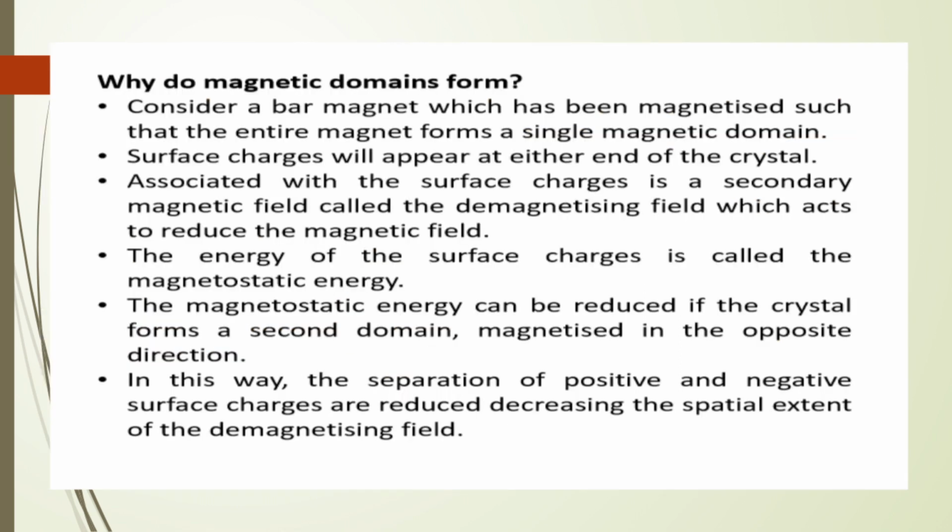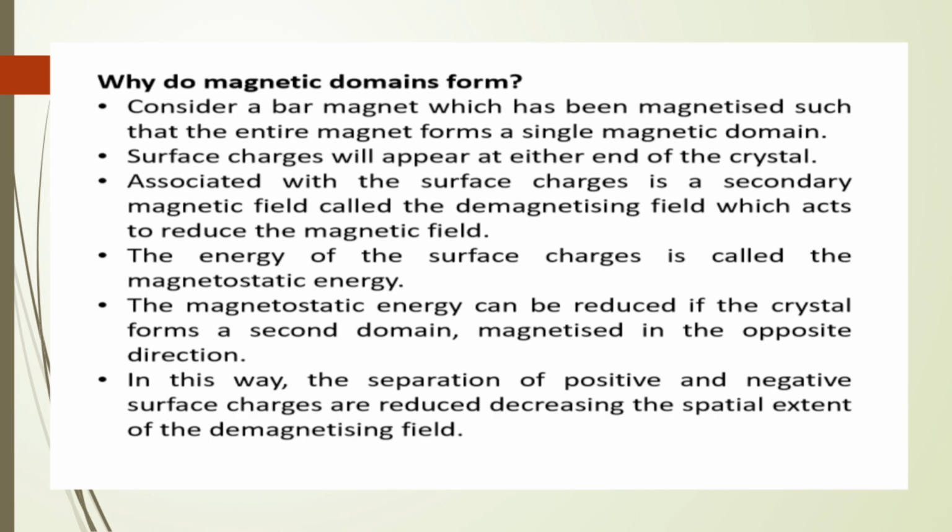Now we will discuss why magnetic domains form. Consider a bar magnet which has been magnetized such that the entire magnet forms a single magnetic domain. Surface charges will appear at either end of the crystal. Associated with the surface charges is a secondary magnetic field called the demagnetizing field, which acts to reduce the magnetic field. The energy of the surface charges is called the magnetostatic energy.